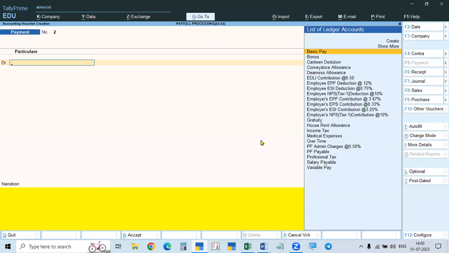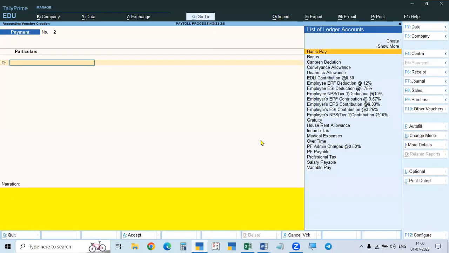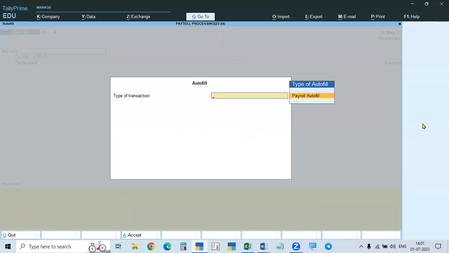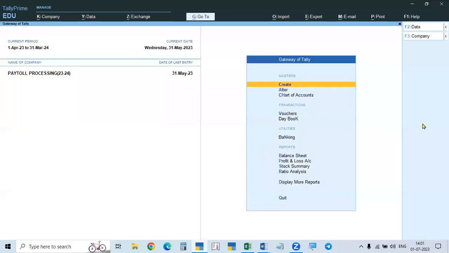And now salary is processed. What did we process now? Salary and Control F4. We processed only salary and PF. PF is to be paid. In the case of the pension scheme, ESI, and provident fund, the employer also will contribute. But for the professional tax, only the employee will pay.